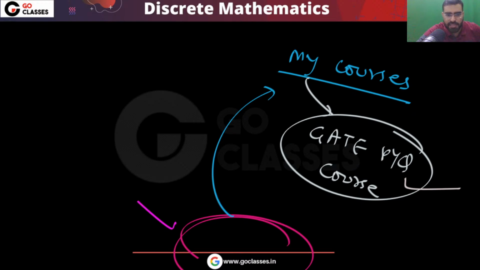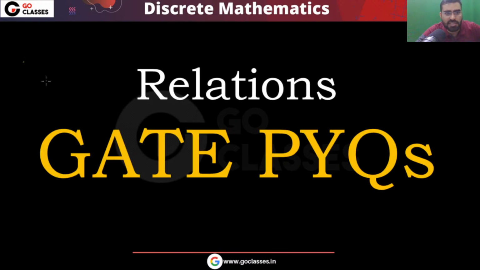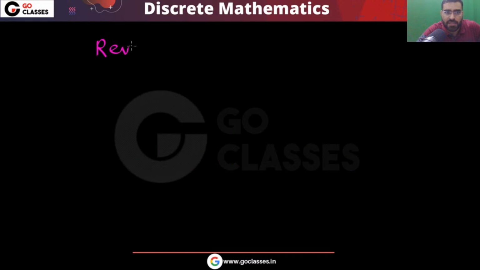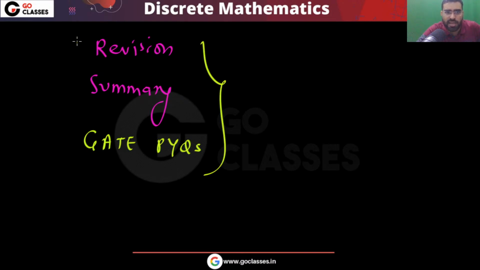The GATE questions from relations we will solve in the next session. And very soon, in the next 3 or 4 days, we will start TOC, theory of computation, and in parallel we will also start DBMS. Before the GATE exam we will cover the revision of all the subjects, the summary of all the subjects and all the topics, and the GATE PYQs. This is our target before the GATE exam for all subjects.